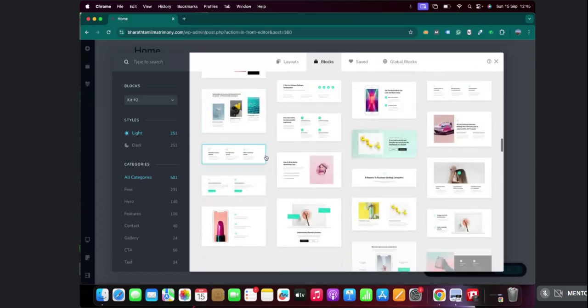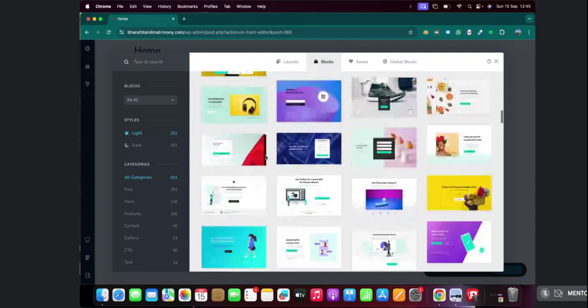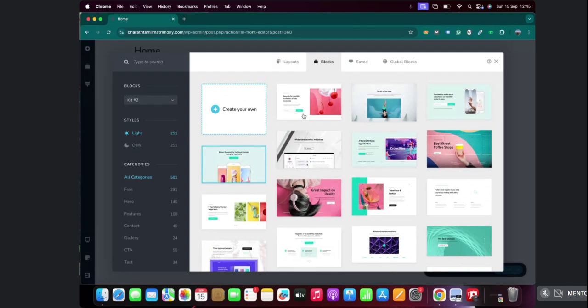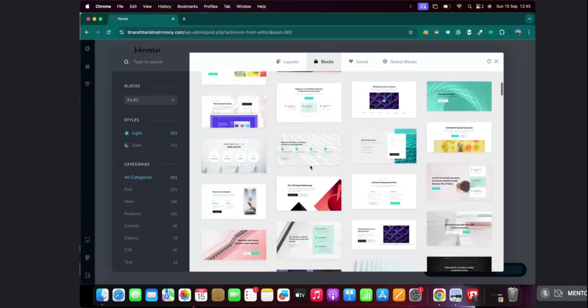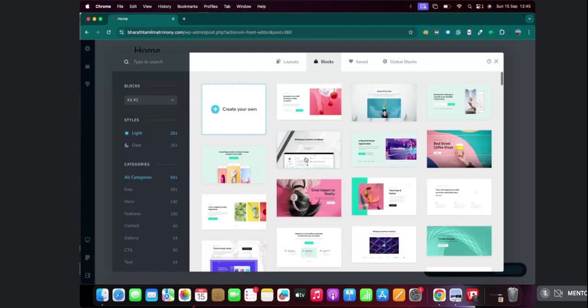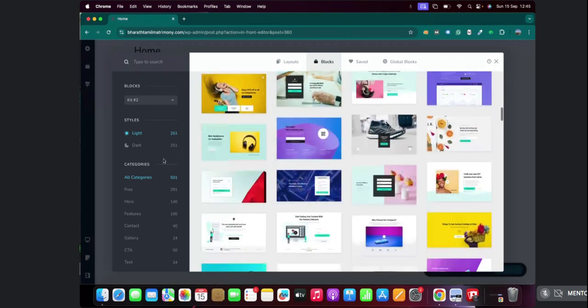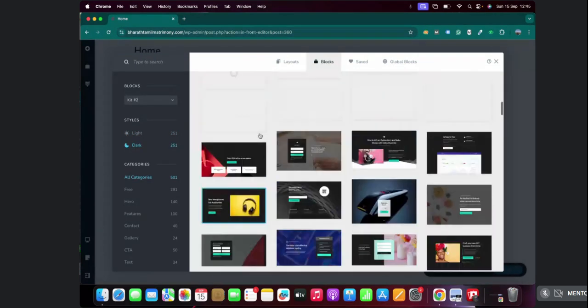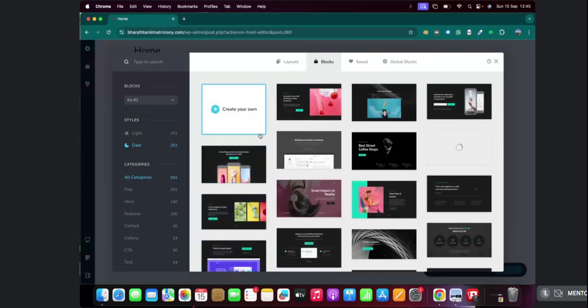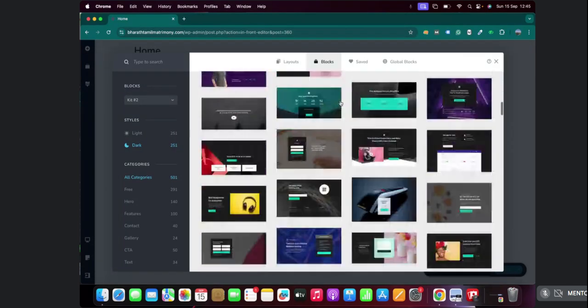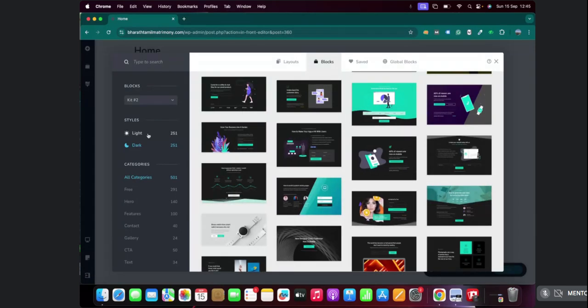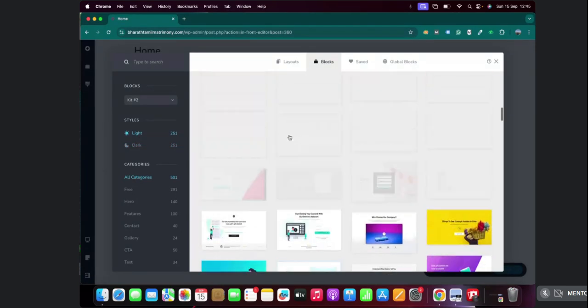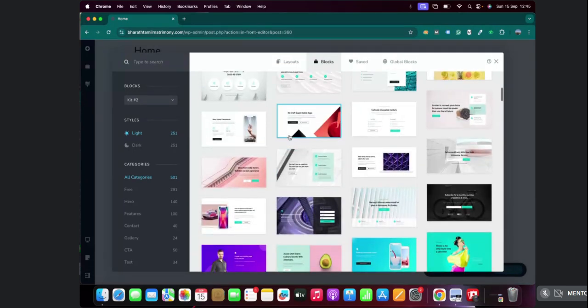Again, this is very, very user friendly. It's very easy without any coding skill. The layouts are already readily available. All you have to do is choose the layout and then modify it according to your choice. You can see there are light themes, that is all the white and light colors. There's also a dark theme if you want to go for darker shades of color for websites. Let me take the demonstration of light itself, because usually light is most recommended for business websites.